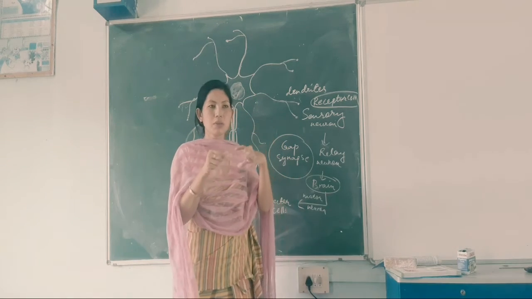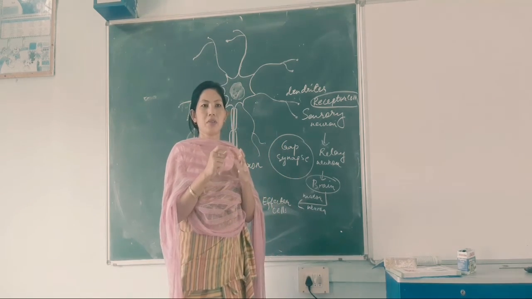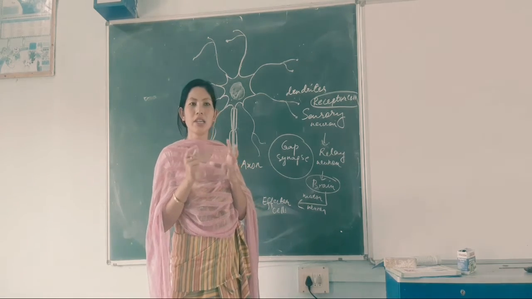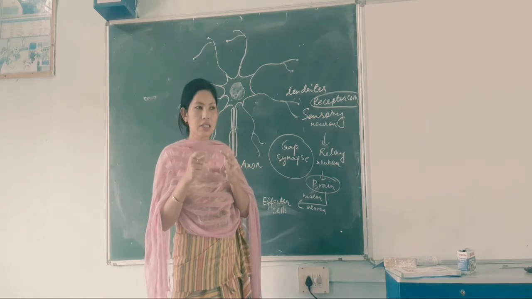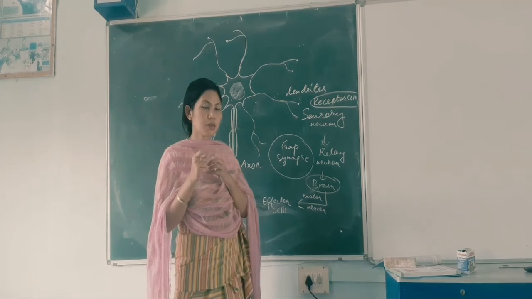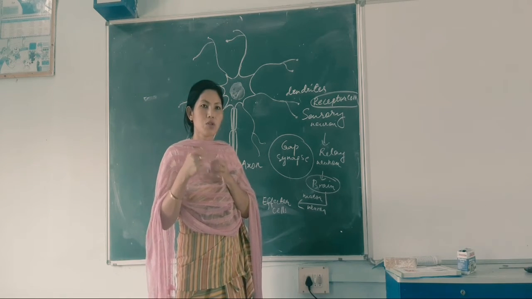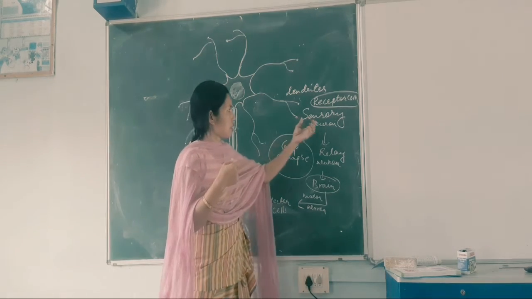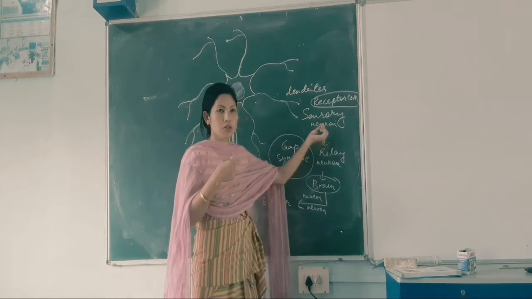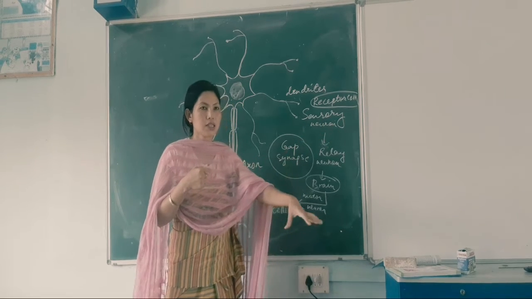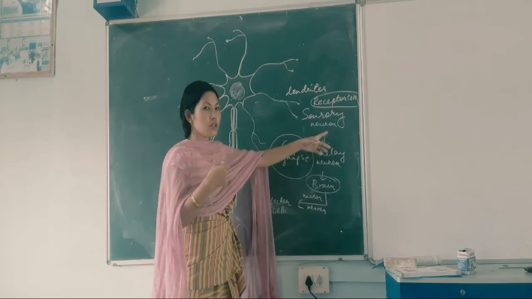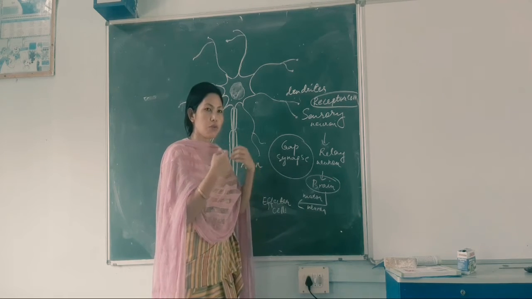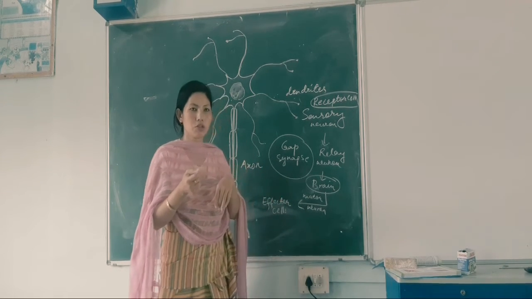For example, take the eye. Do you remember the structure of the eye? Where is an image formed? It is formed on the retina. From the retina, how is the signal sent? Through the optic nerve, right? The optic nerve will send the signal through the sensory neuron. Suppose you have seen a snake just nearby. What will you do? You will step back. Otherwise you may fall on it, or if you step on the snake, it may bite you.